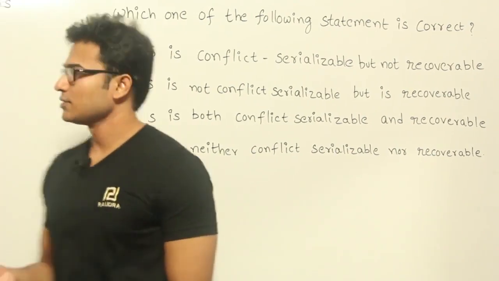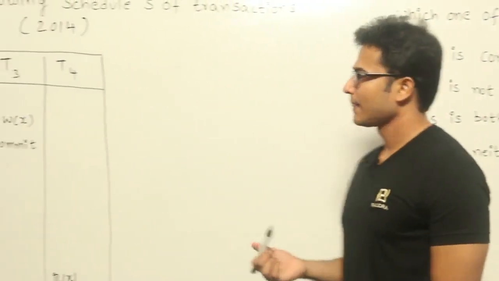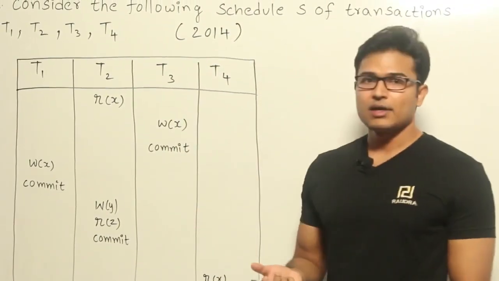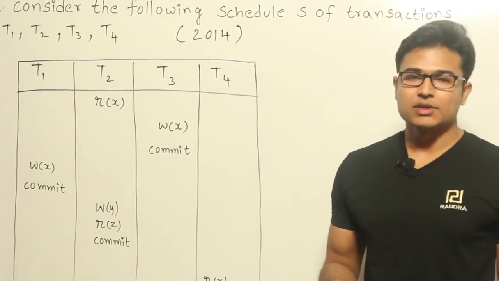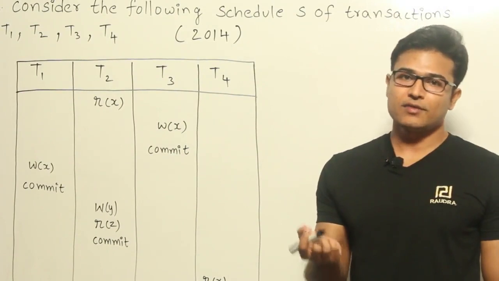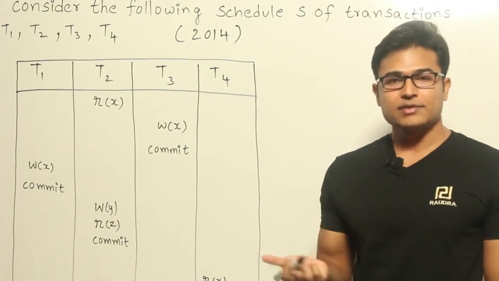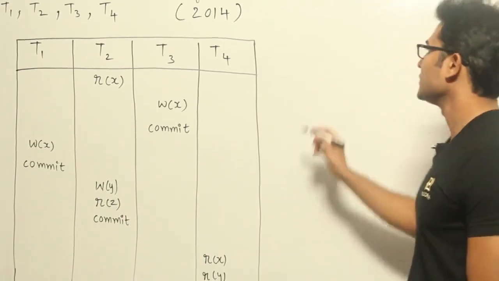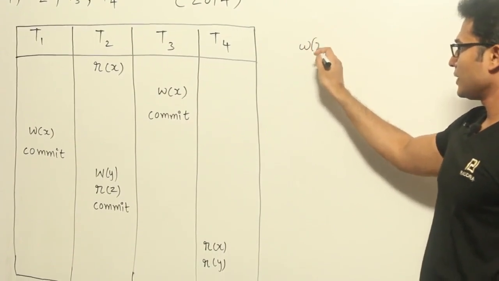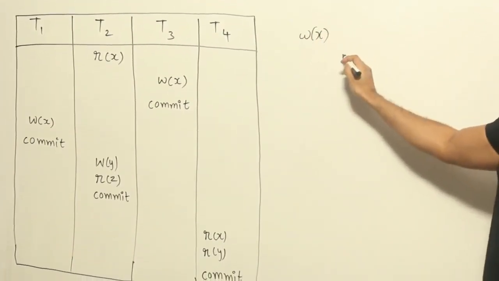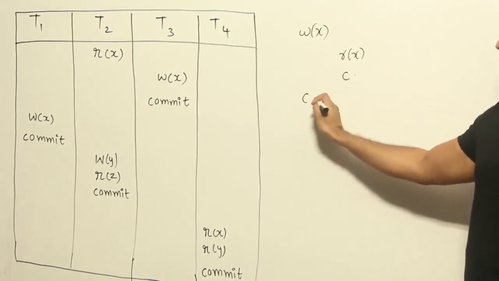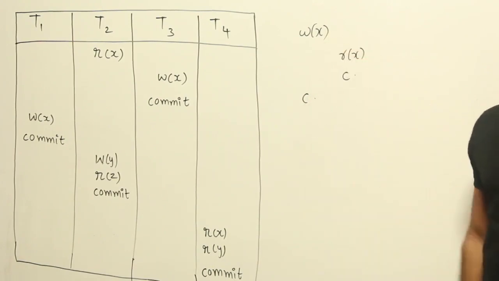Now let's see this schedule. I'll just show you how to do this. Now let's talk about recoverable or not. So when will we say that a schedule is not recoverable? If a transaction is reading data which is written by another transaction, and if this transaction commits before the other transaction, then it is going to be not recoverable. So let us say a transaction is writing some data like this and some other transaction is reading from it, and it is committing before this one gets committed. Now if this happens, then we can say that this is not recoverable, right?